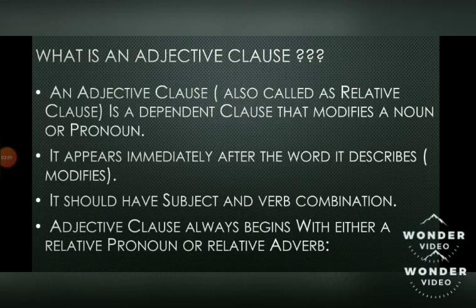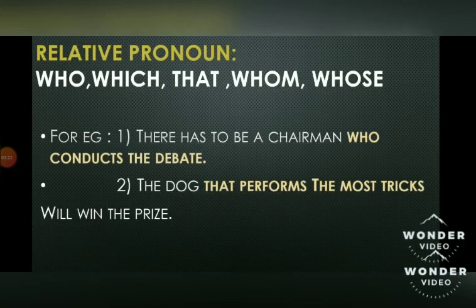Now adjective clauses always begin with some words. Which are those words which we have to keep in mind? This is again a key for you. An adjective clause always begins with either a relative pronoun or a relative adverb. Let's see which are the relative pronouns. Relative pronouns are who, which, that, whom, whose. So these words you have to keep in mind, dear children. Wherever you find these words in the sentence, from there the adjective clause has started.